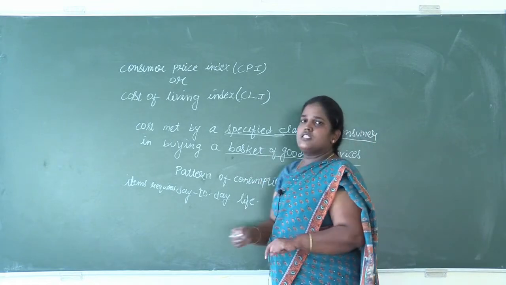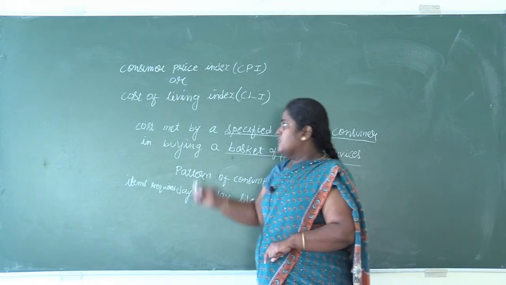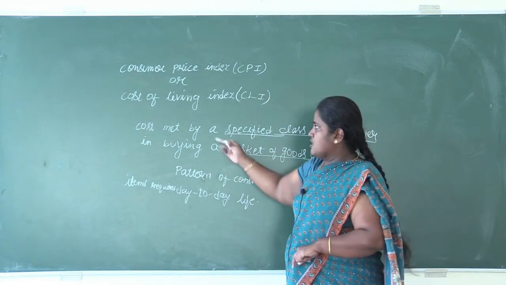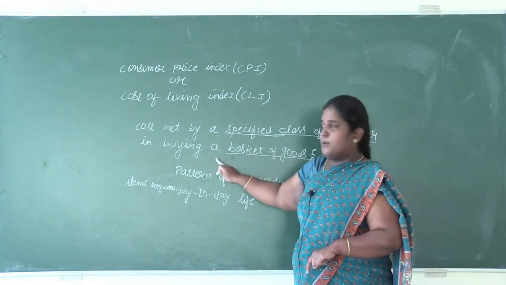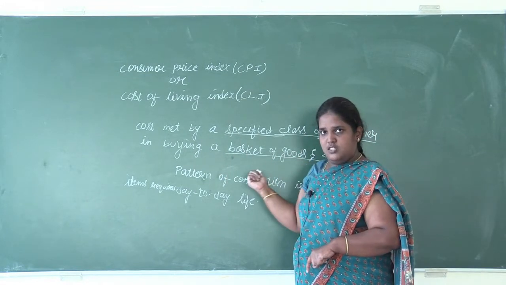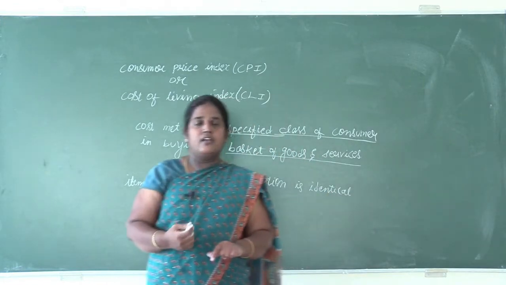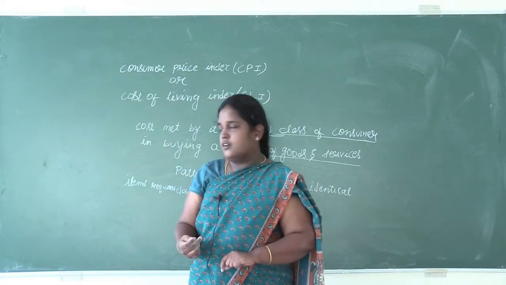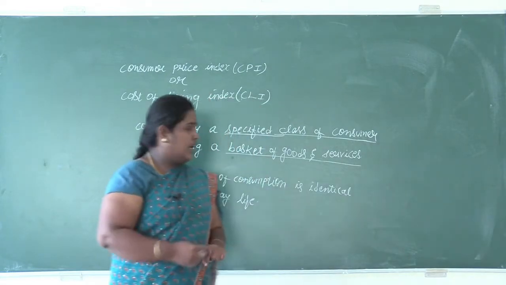If they ask the same question for 2 marks, define consumer price index, then you have to write that it is the cost met by a specified class of consumer in buying a basket of goods and services. Here the basket of goods and services are the items required in day-to-day life by a particular consumer.